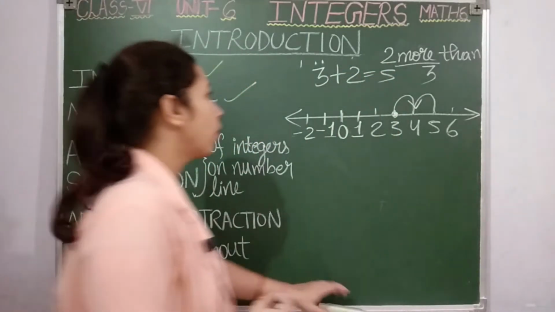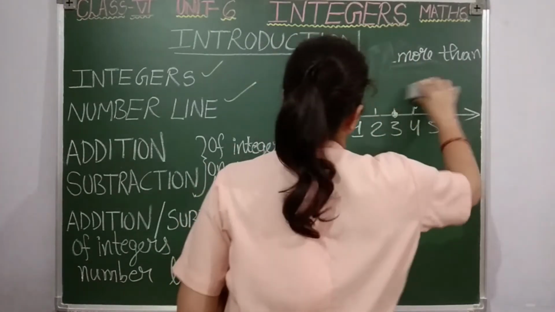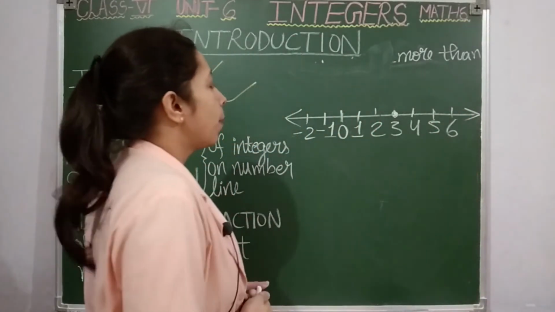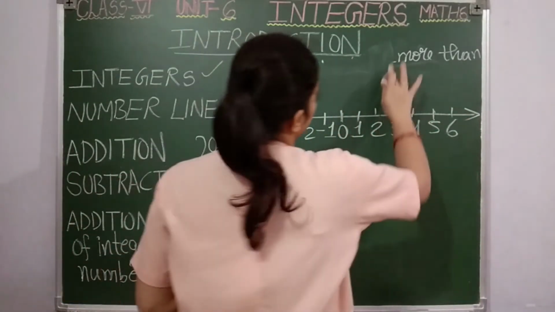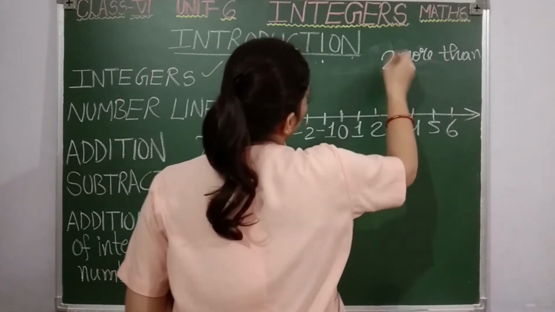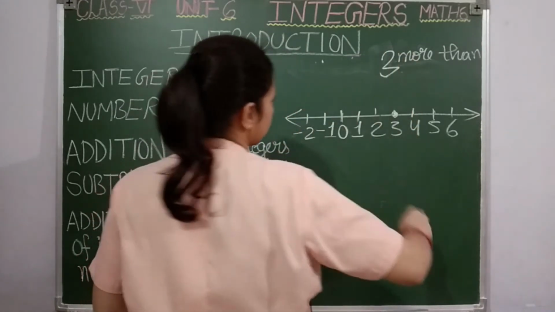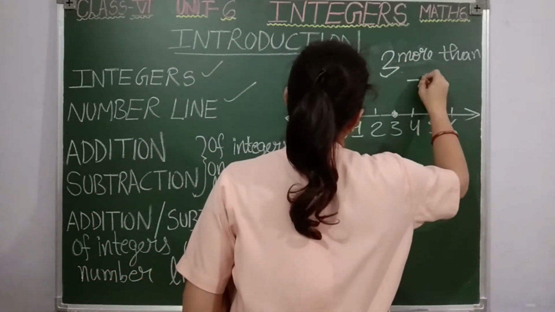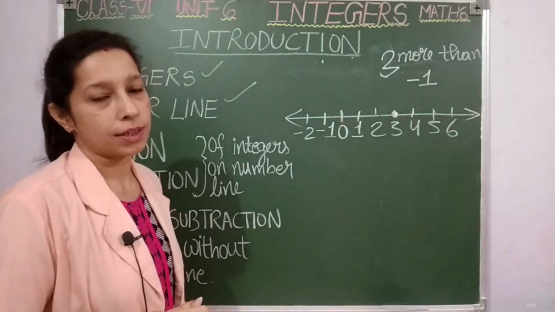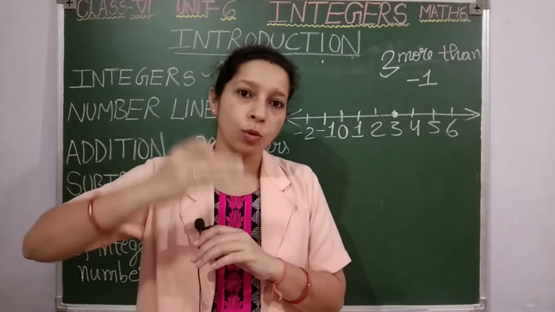Clear students? Let us see one more example. Suppose it is 3 more than -1. 3 more than -1, students, means first we have to go to -1 and then we have to take 3 more.